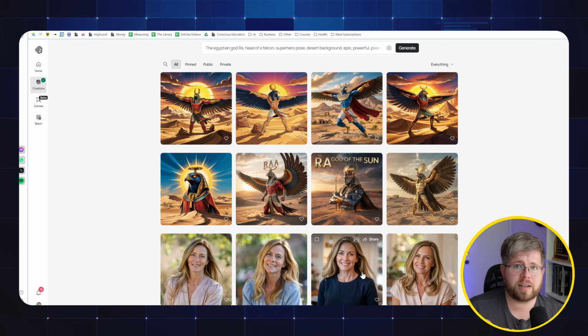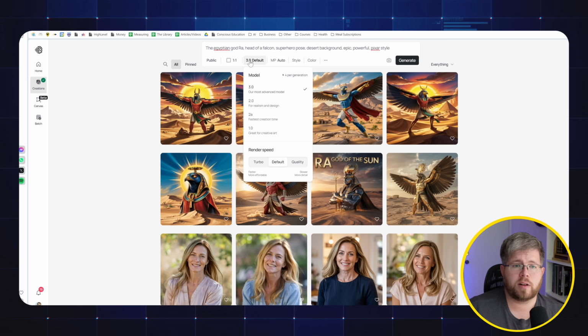From my perspective, it's not much better than the original 2.0, and it will actually cost you a little bit more. As you can see here, it says it's 4 credits per generation for the 3.0, whereas only 2 credits for each generation at the 2.0. So just something to keep in mind there. I almost would start with the 2.0, and if you're not getting what you want out of it, then move up to the 3.0 to see if it can do it there. So those are just my general thoughts. Let me know what you think.